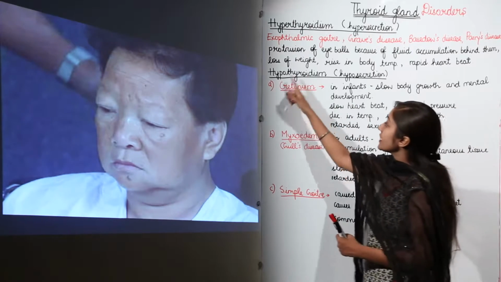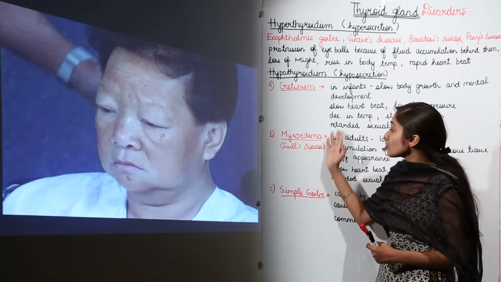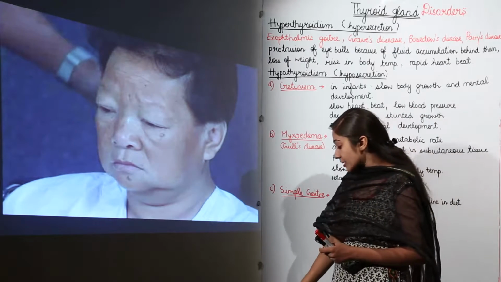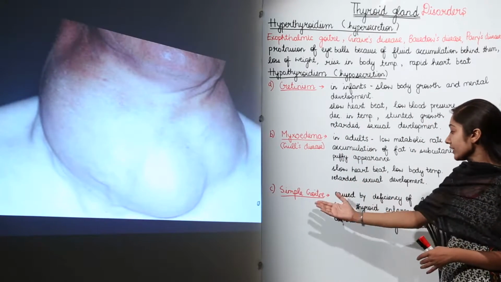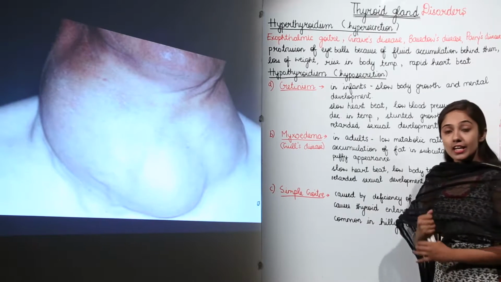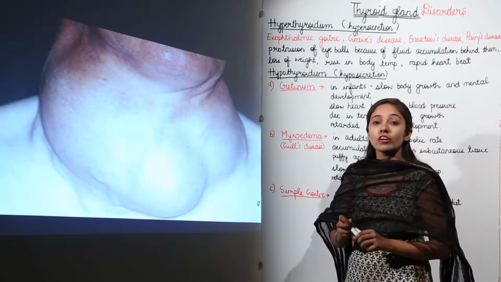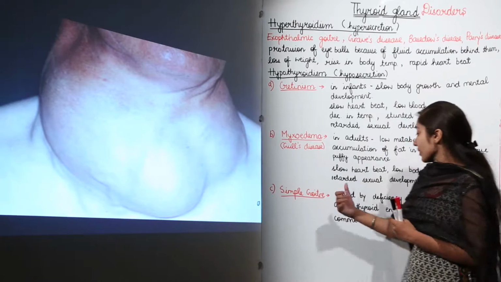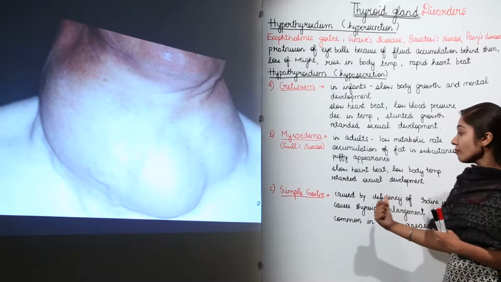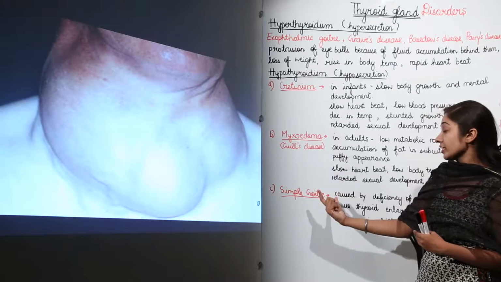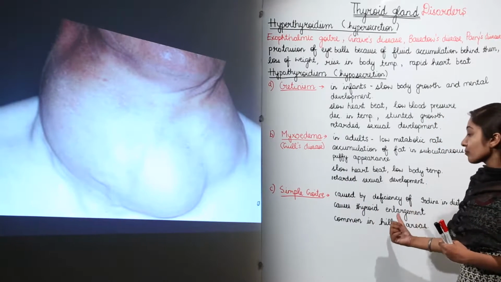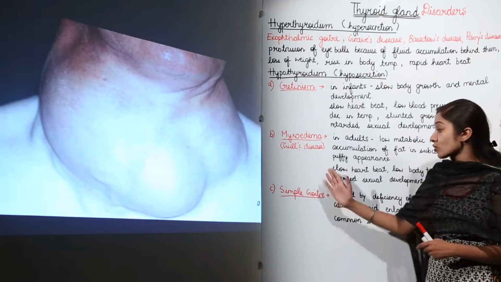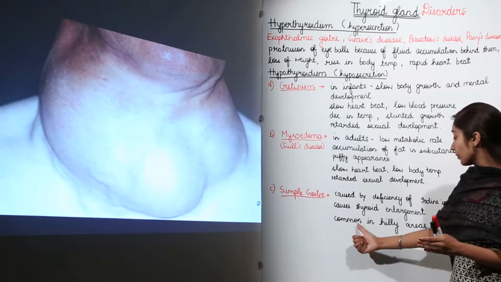So, remember that cretinism occurs in infants, and myxedema, which we also call Gull's disease, occurs in adults, right? Then we have simple goiter. Now, goiter is caused by the deficiency of iodine in the diet. Remember that iodine is required for the functioning of the thyroid gland, for the secretion of thyroxine hormone. So, if there is deficiency of iodine, you will suffer from goiter, and this goiter causes thyroid enlargement. So, you can see the thyroid gland enlargement that is there. This disease is known as goiter, and it is common in hilly areas.